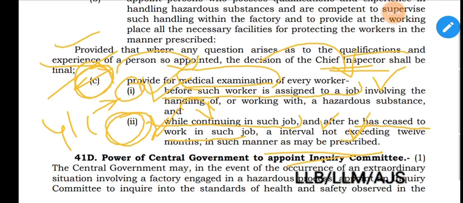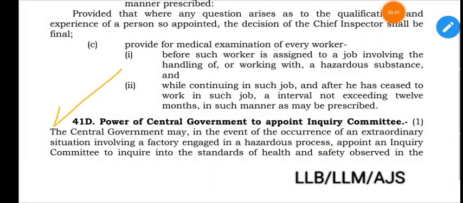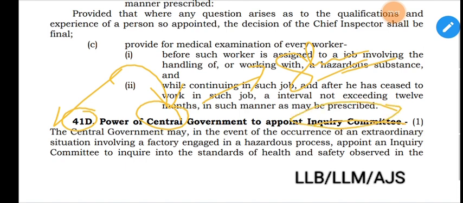Then comes section 41D, power of central government to appoint inquiry committee. That is important. Section 41D, power of what government? It is central, not state. The state government shall appoint the site appraisal committee. Now this is the central government which will appoint the inquiry committee. The name inquiry itself says that. So, section 41D subsection 1.